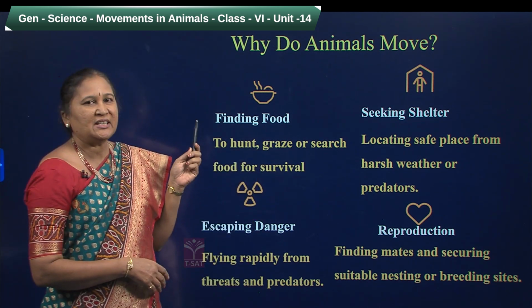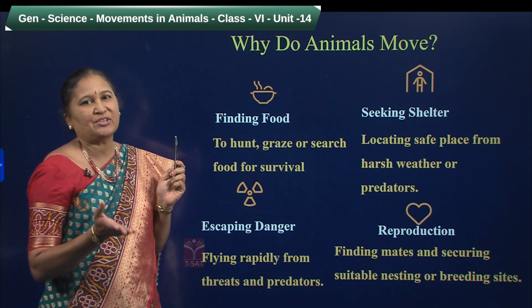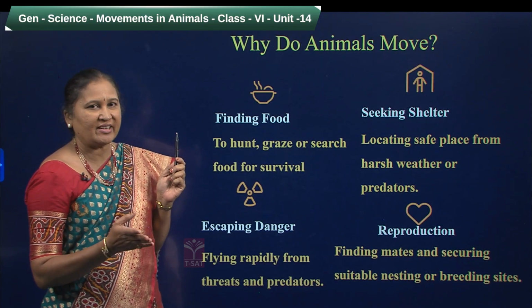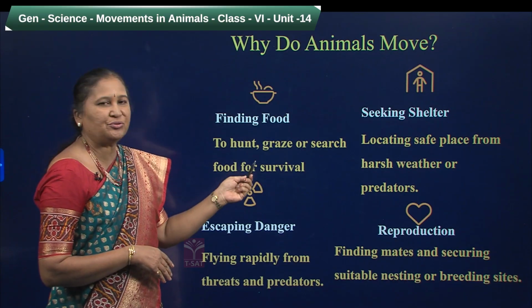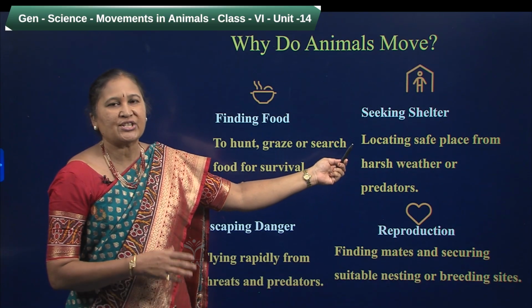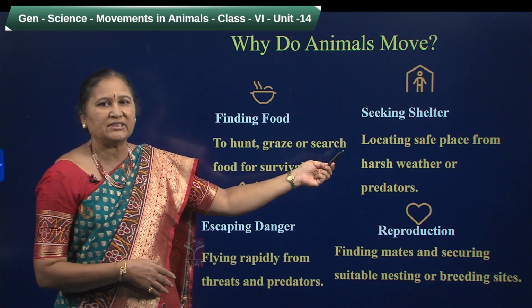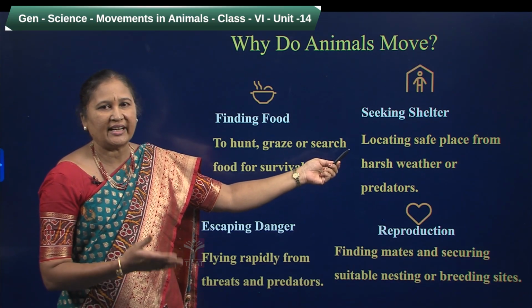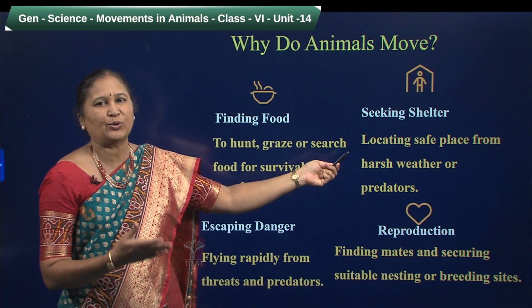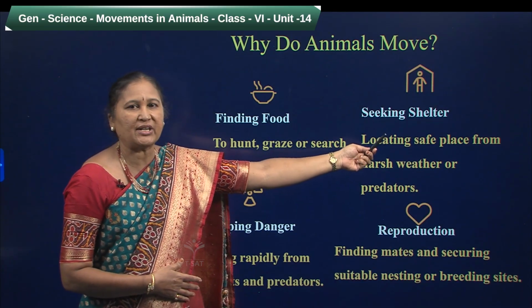We know that plants are fixed at a place, but animals have to move from one place to another place for their survival. So to find food, they have to move. And the next point is to have shelter, because they have to be protected from the hot sun, cool weather, or from harsh weather like extreme rain, flood, cyclone, like that. So to have a protective shelter, they have to move from one place to another place.